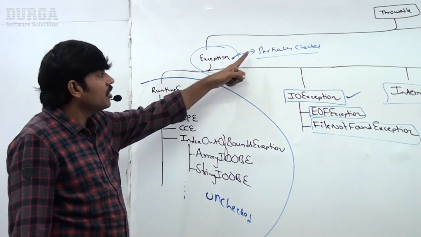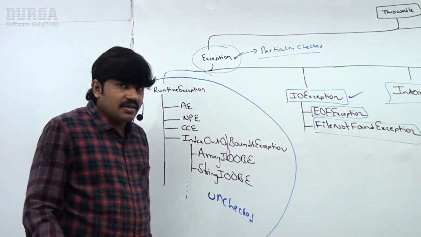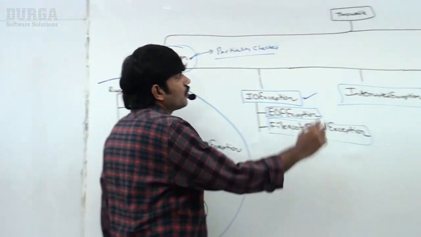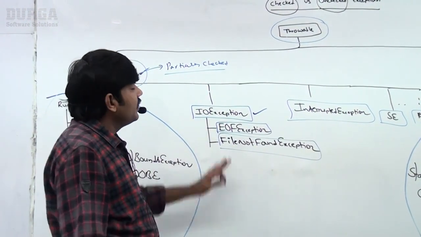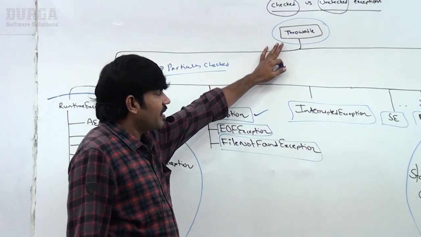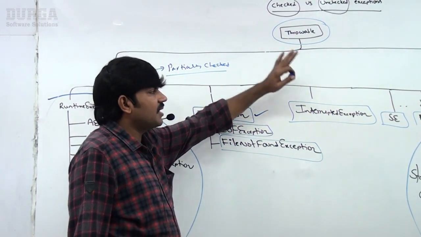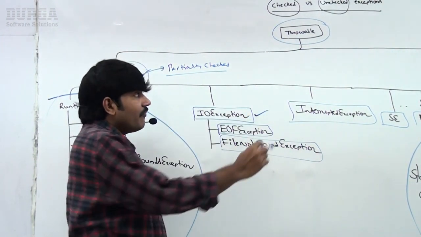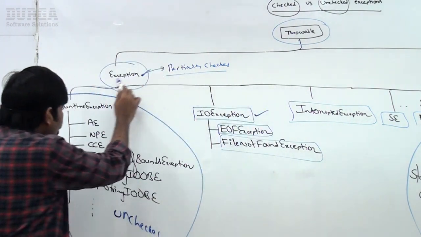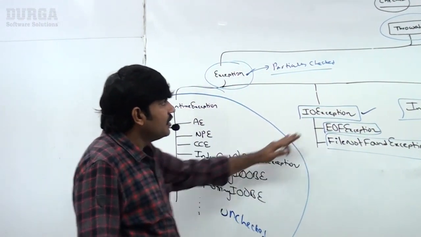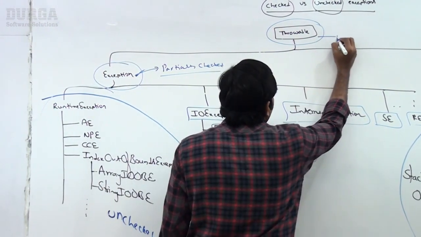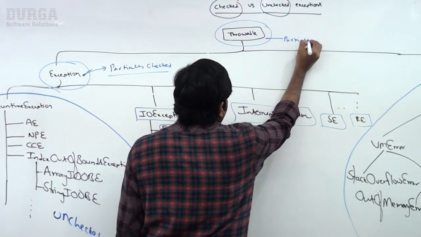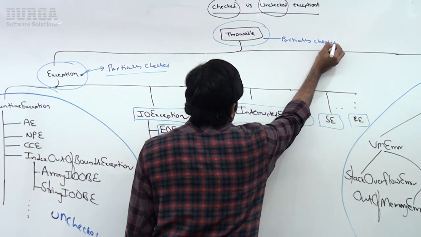Exception itself is partially checked. Next, what about Throwable? Throwable is also checked, sir. Basically, it is checked, because it is not under RuntimeException and it is not under Error. But some of its child classes are unchecked, some child classes are checked. That's why it is also partially checked.